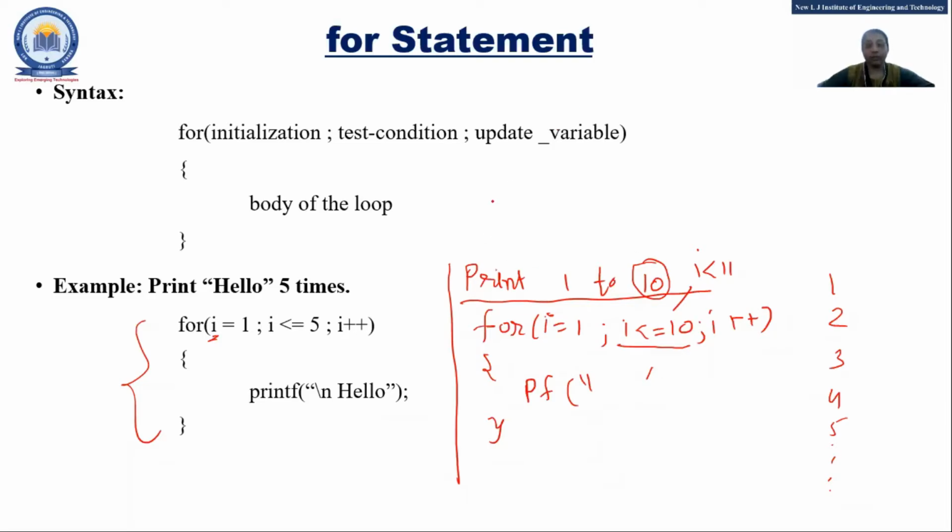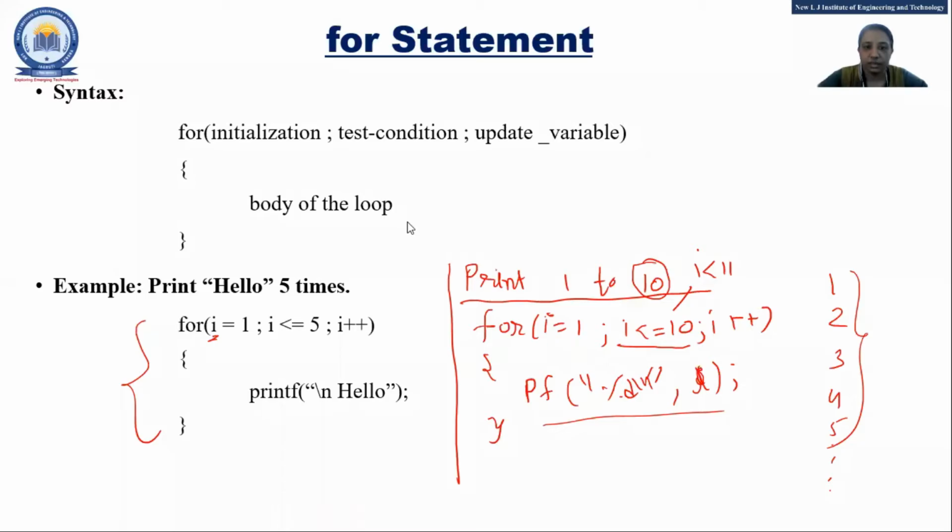Right. So in that way, you are supposed to print 1 to 10. So here what is required? I need to print the value of the variable. So I'll use %d, comma, and then I'll print i. And here \n, either you can put it before or afterward, that is fine. So this will print 1 to 10. Now the next one is what?